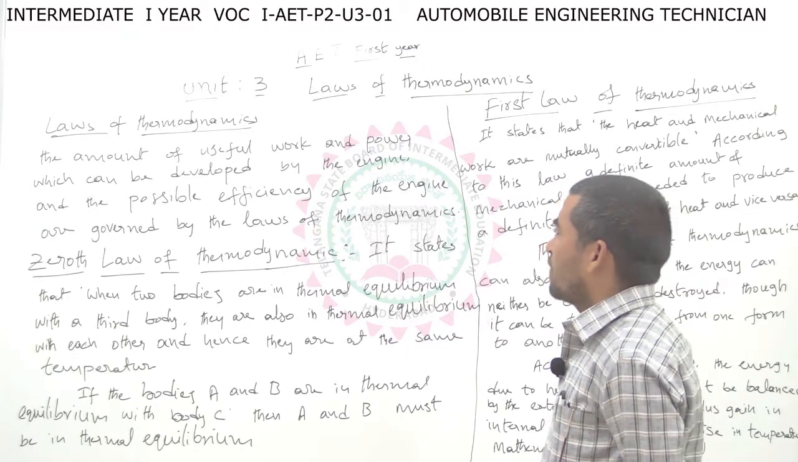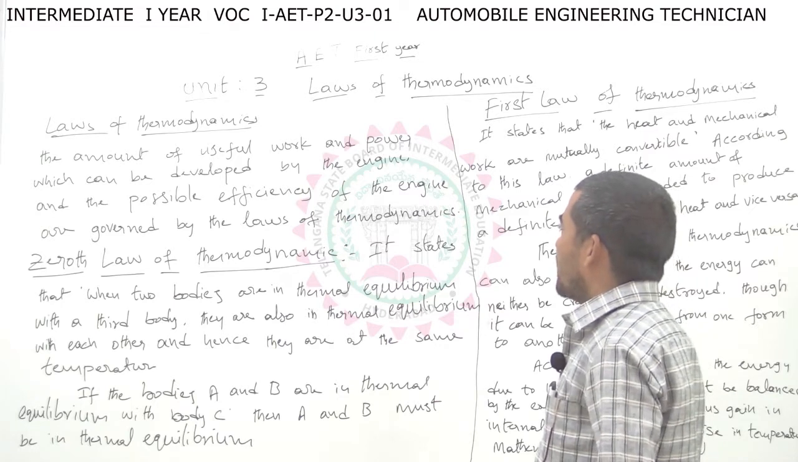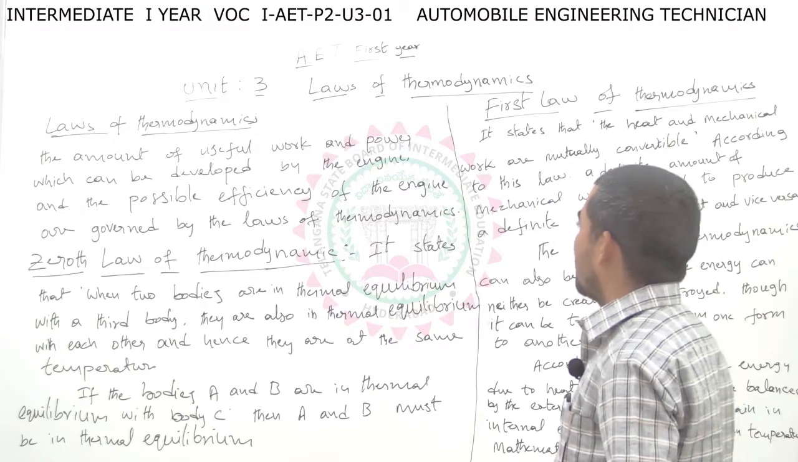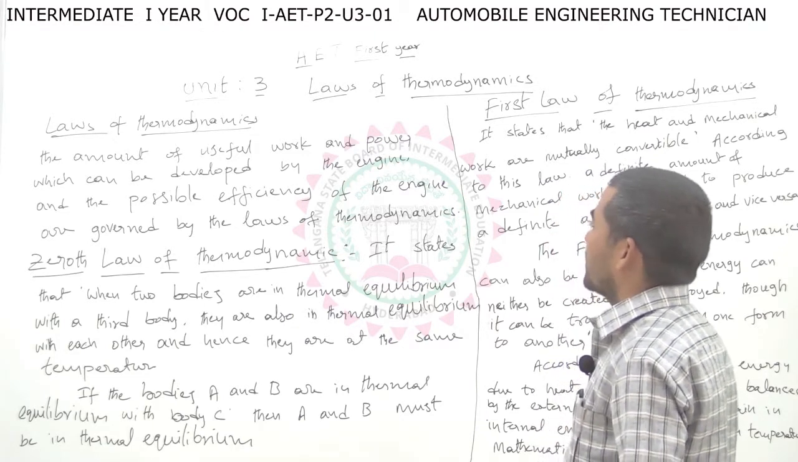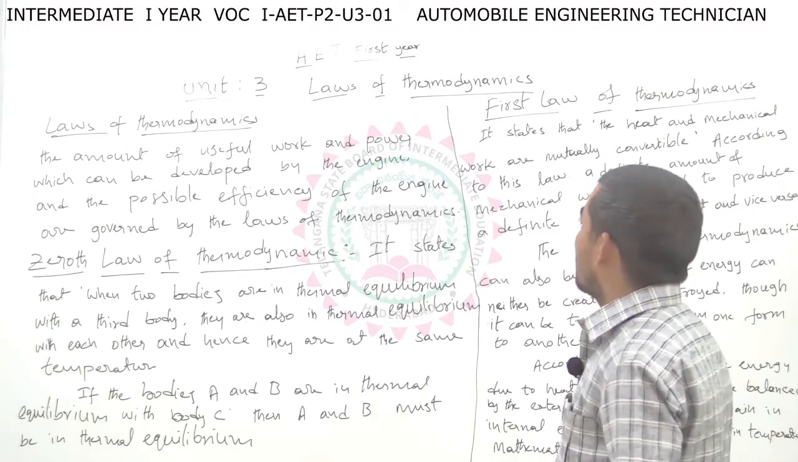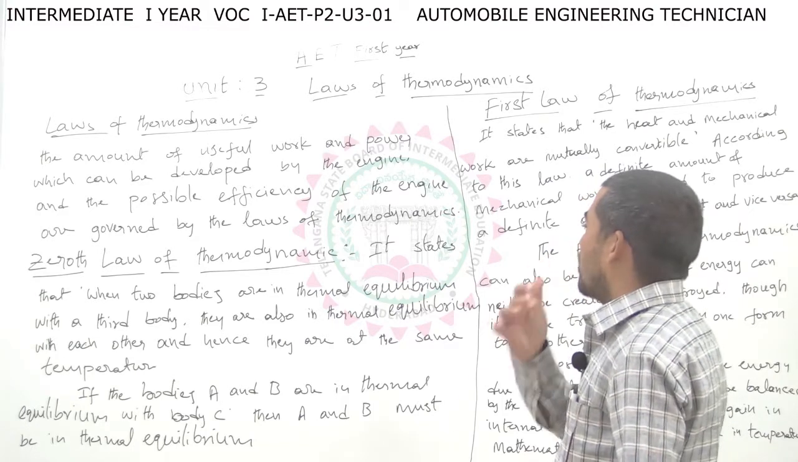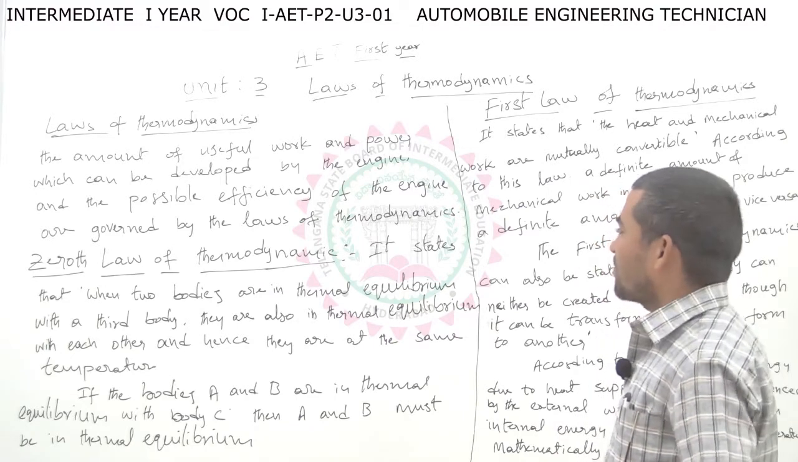The amount of useful work and power which can be developed by the engine and the possible efficiency of the engine are governed by the laws of thermodynamics. So in this lesson, there are three main important topics: zeroth law of thermodynamics, first law of thermodynamics and second law of thermodynamics. First, the zeroth law of thermodynamics.